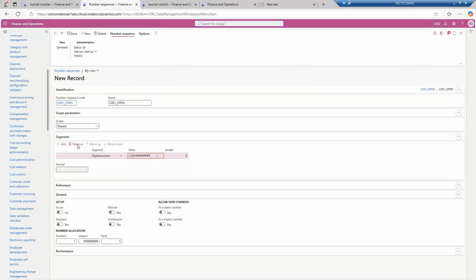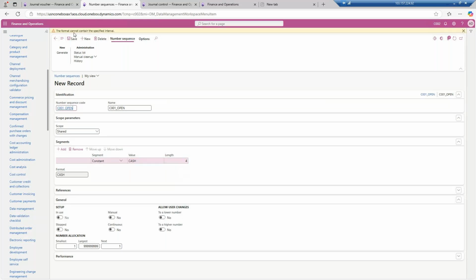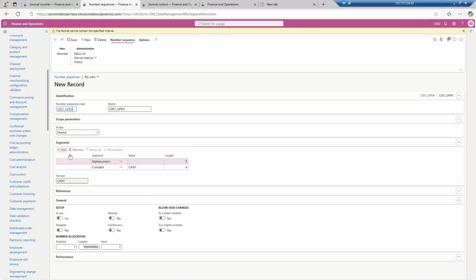Actually, this is the problem. We will go to the constant and we will type constant as cache. Now I will save it. Yes, now it is saved. Click on the add button. On the alphanumeric, control V.